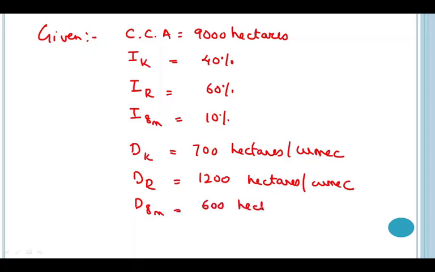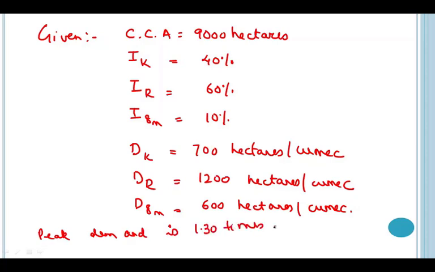600 hectares per cumec. Besides all these data, they have given us that peak demand is 1.30 times of average demand.